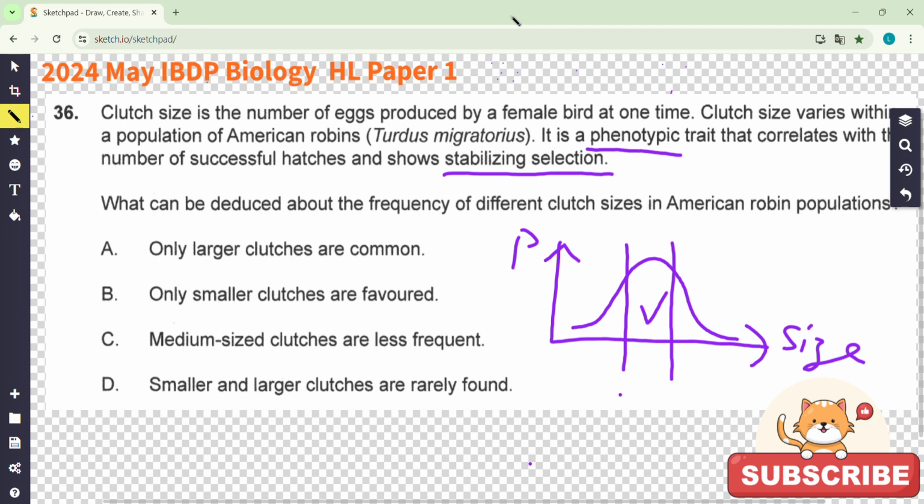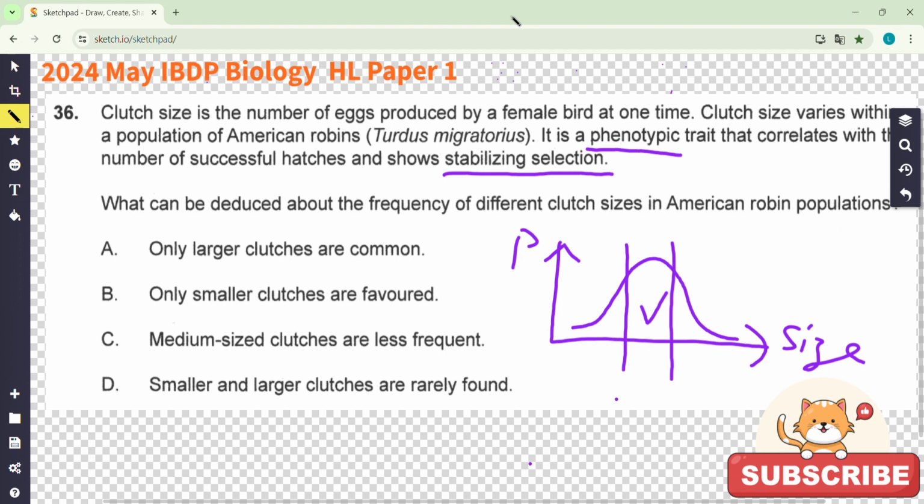So which one is the answer? A, B, C, D. Look at it. Yes, you got it. You found it. You just have the concept: stabilizing variation, stabilizing selection, middle is favorable. Then you can find out the result.